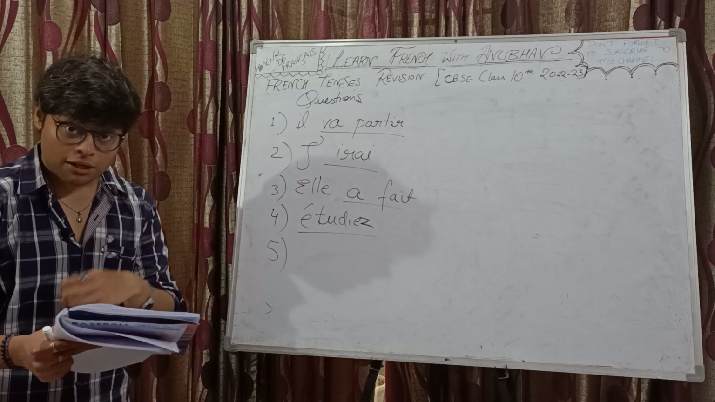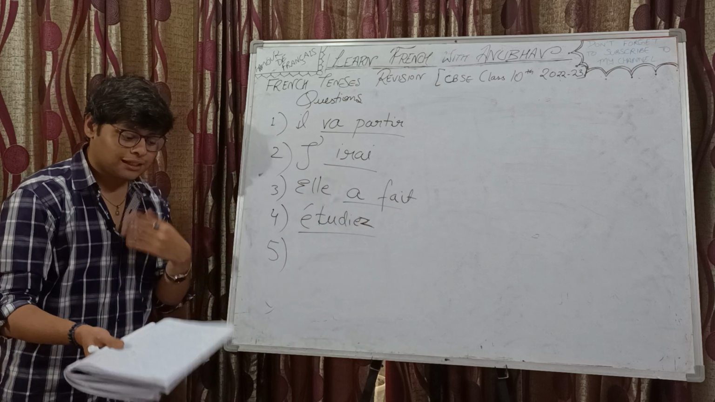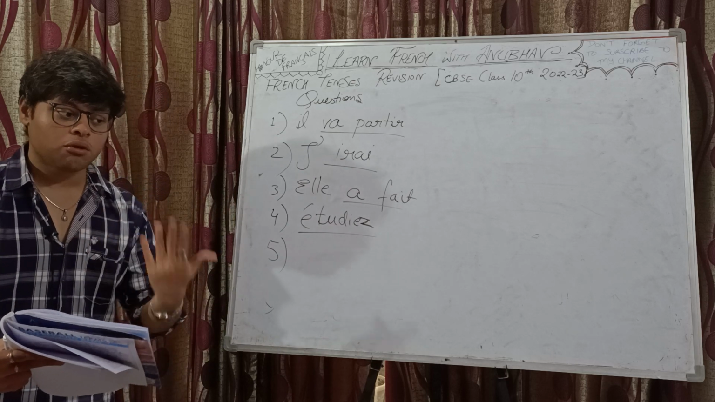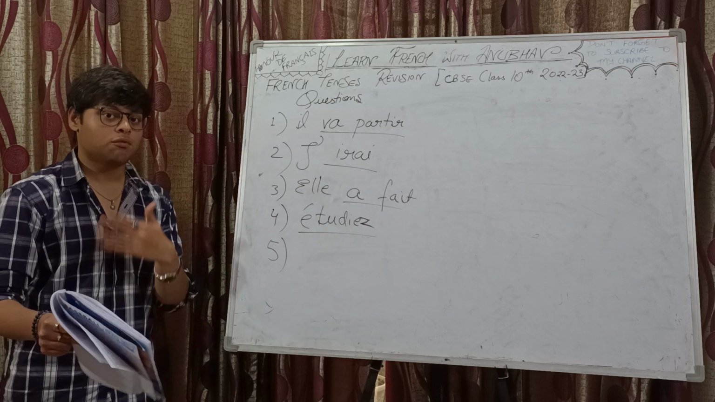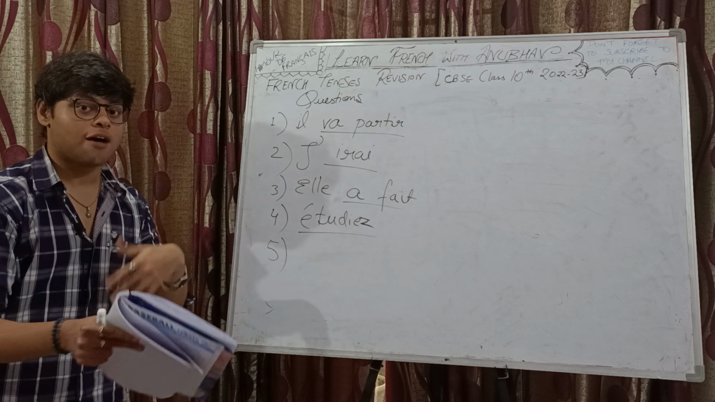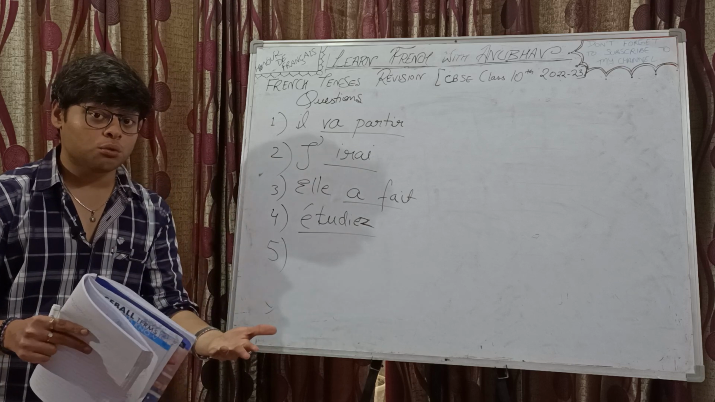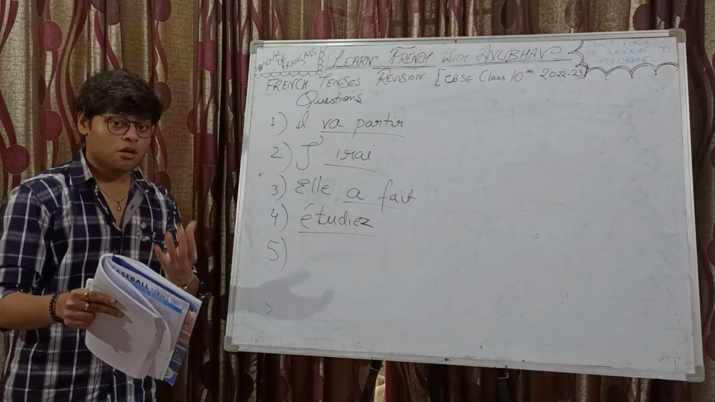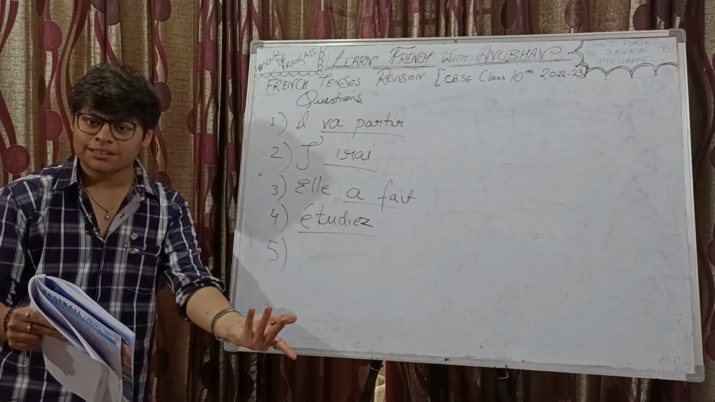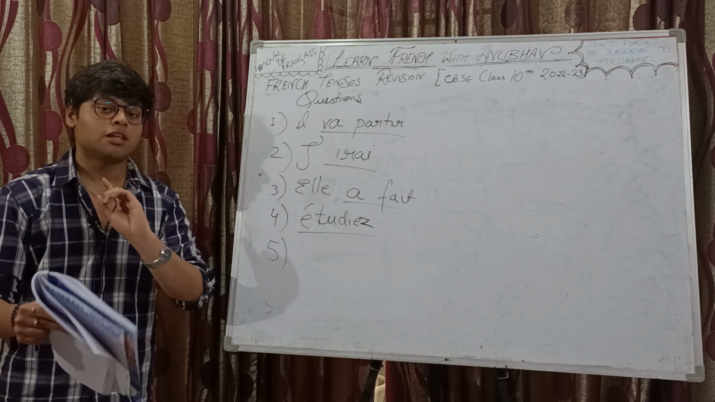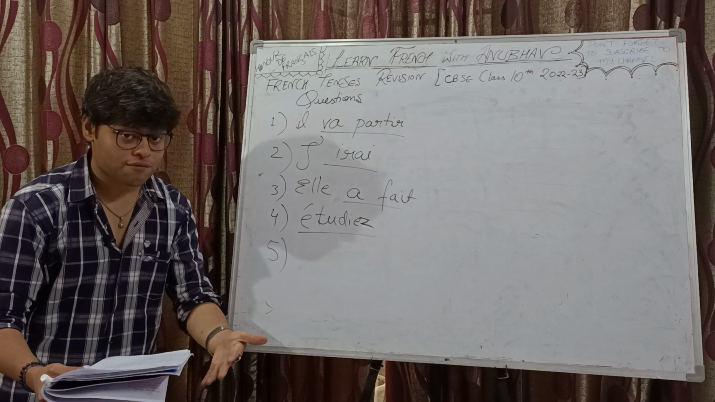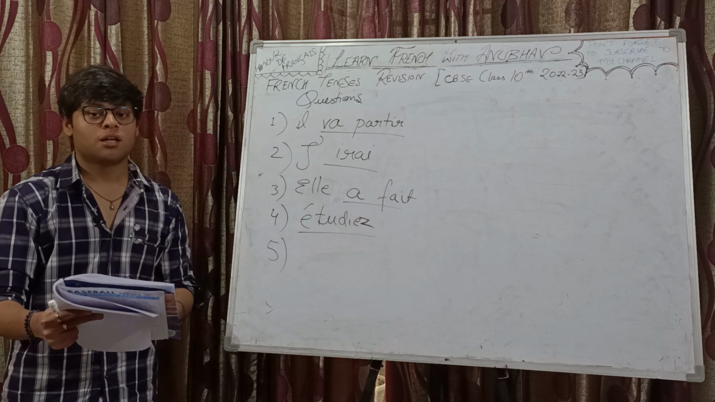Le serveur me demande. Now the waiter is asking me something, like if you go to a restaurant, how the waiter would ask: what would you like to have, sir? What would you like to have, ma'am? Why is the person saying it like this? The person could have said, what do you want? But no, the person said, what would you like to have, or what would you want?